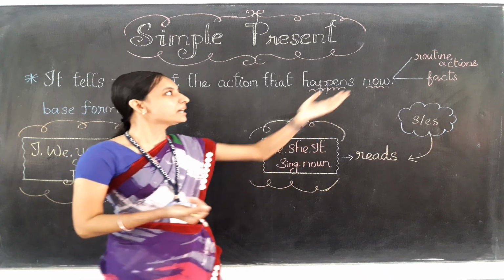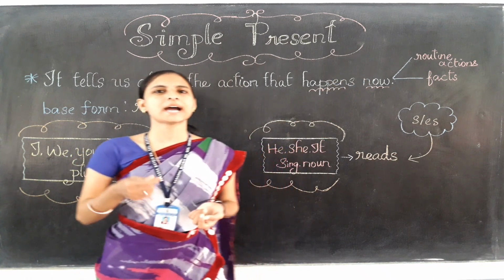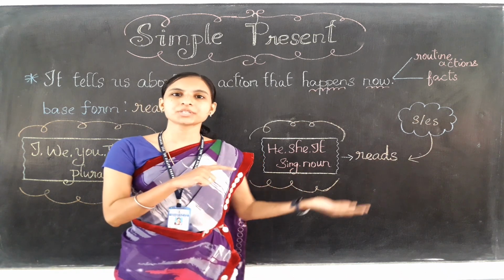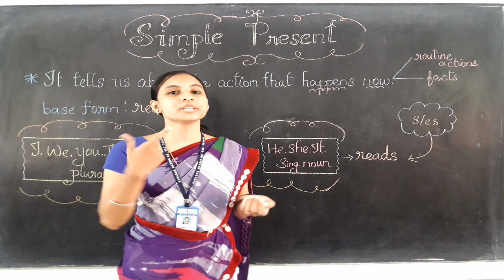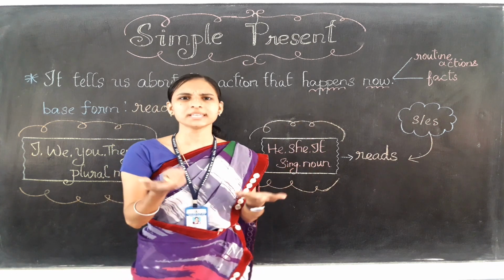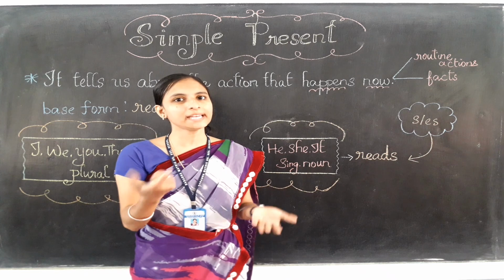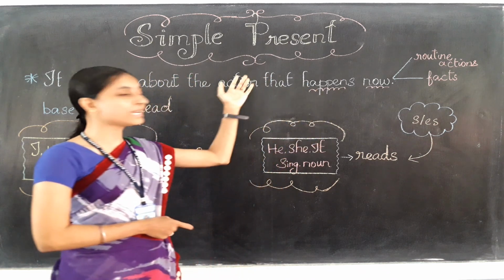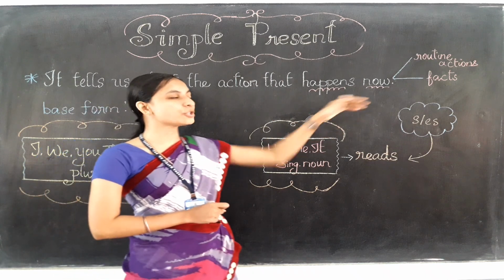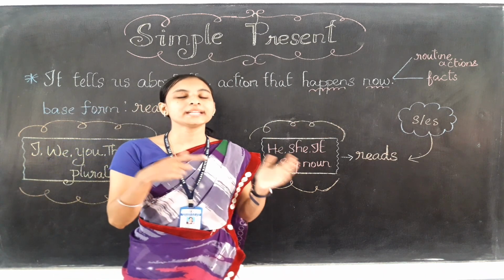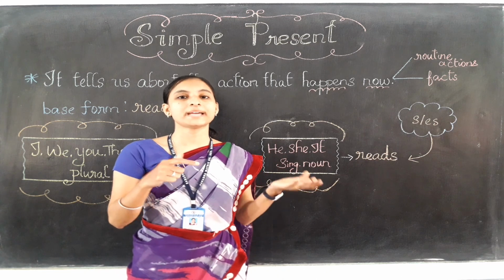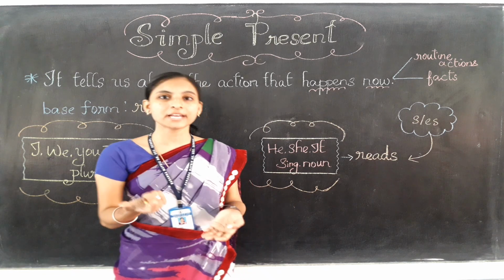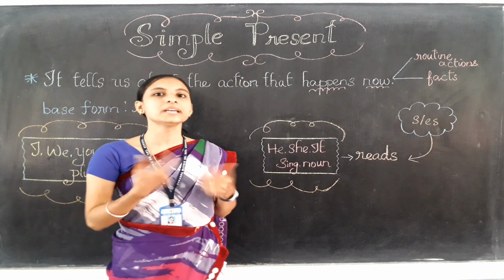So example, for the routine action I can say I brush my teeth every day. He brushes his teeth every day. So routine action means the action which you do daily, every day only. So to talk about those routine action, we can use simple present. And also about the fact, right? Plants need sunlight. Okay, plants also need water. So when we are talking about the fact, there also we can use the simple present form only.